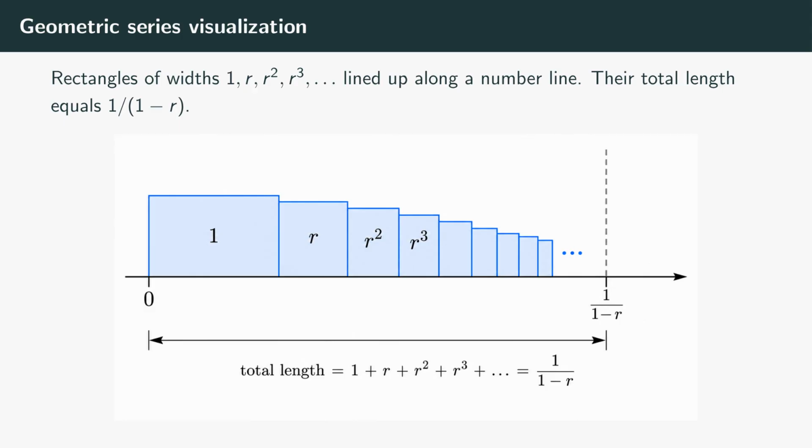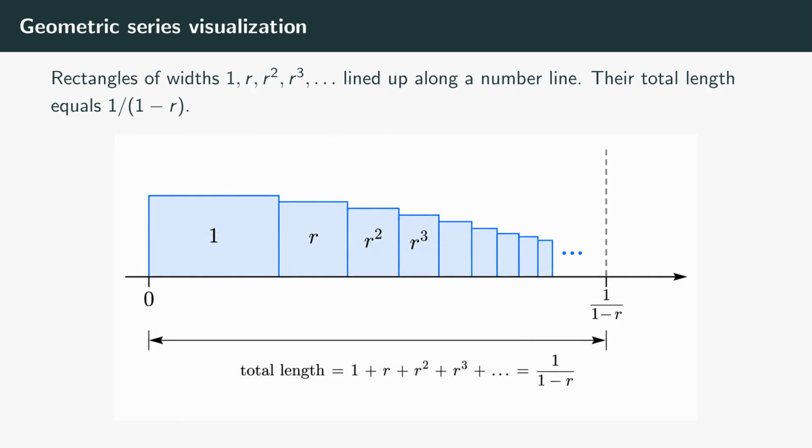Here's the geometric series made visible. I've drawn rectangles laid end to end along a horizontal axis starting at 0. The first rectangle has width 1. The second has width r, where I picked r equals 0.6 for the picture. The third has width r squared, which is 0.36. The fourth, r cubed. Each new rectangle is r times the previous one. The ratio stays constant. Where does the chain end?